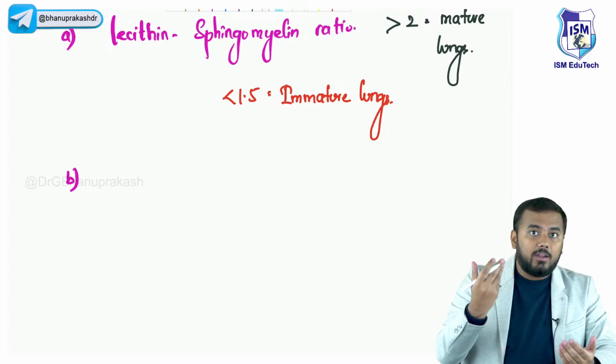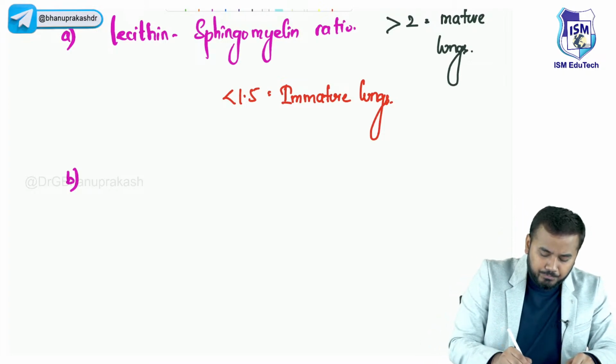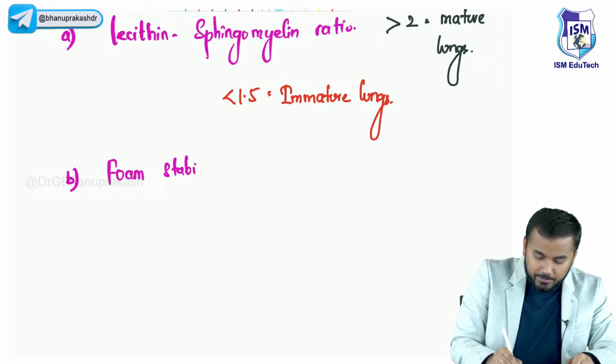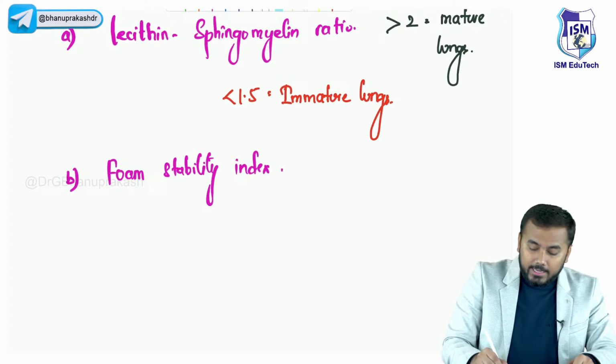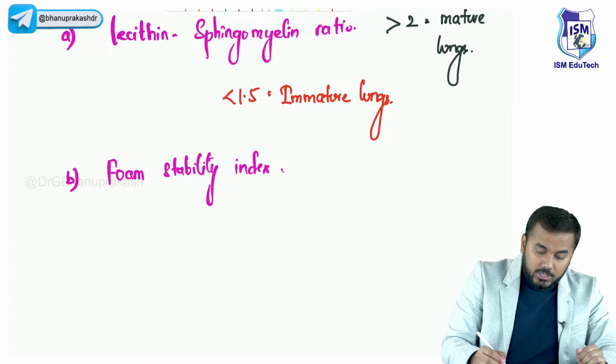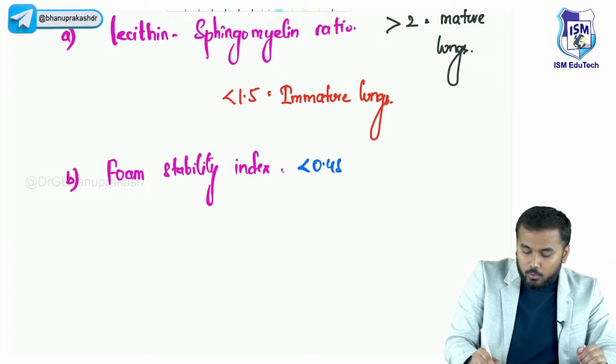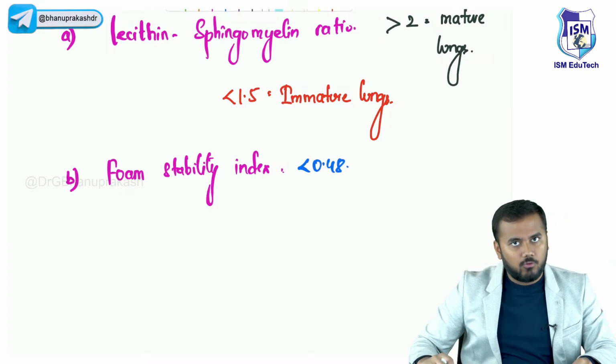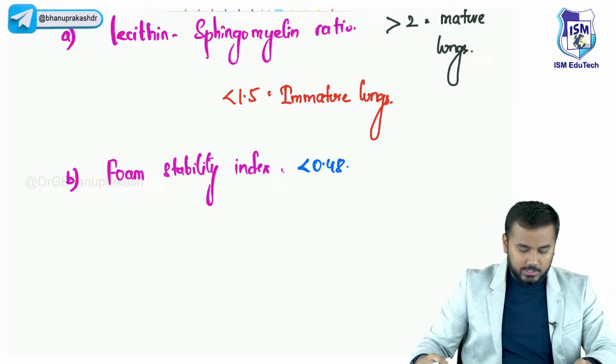How stable is the foam? The foam stability index should always be high. If the foam stability index is less than 0.48, then it is suggestive of respiratory distress syndrome, right?